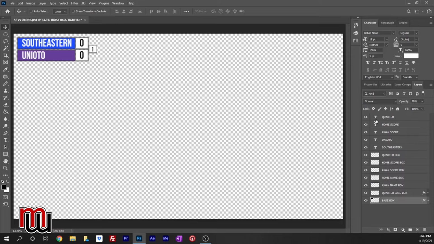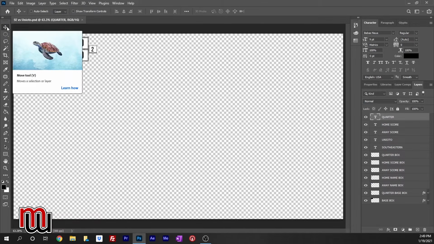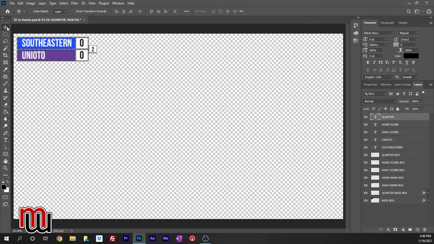And for the quarter, if I come up here on the right side where the layers are, and I just double click on the T, I can change this by hitting a 2 and then Control S, and it saves it. Now, you will notice it kind of off-centered depending on the number. That's something you might have to get used to if you're going to do it this way. If I hit a 3, Control S, that stayed centered. But if I go back to 1, Control S, okay, so that's pretty good.